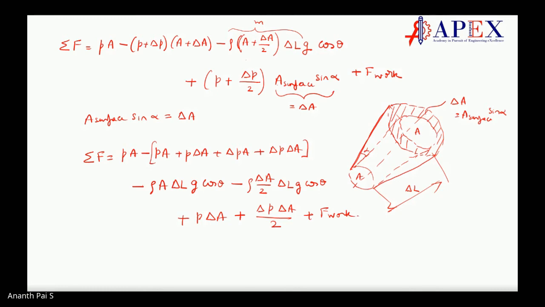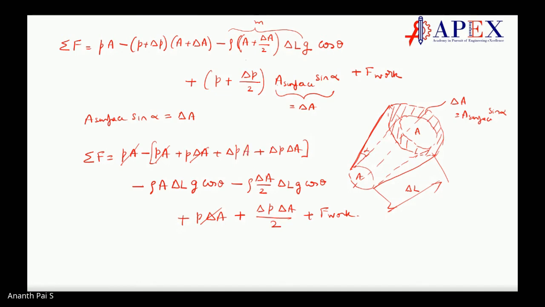Now let us understand what cancels. This cancels over here. Now minus P delta A and plus P delta A cancels over here. Correct. Then what do we have? Delta P into A remains. Okay, delta P into A remains.